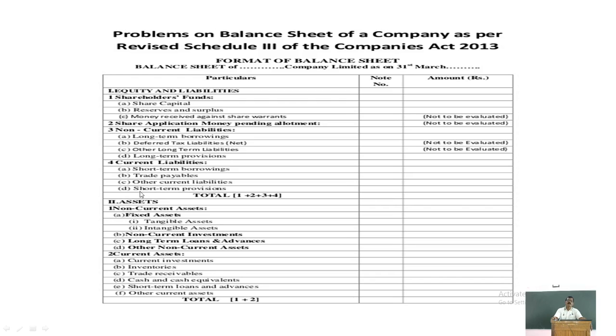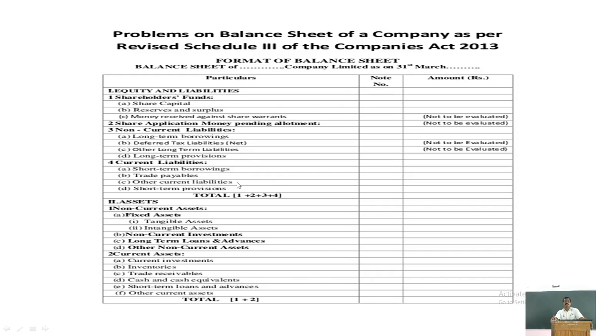And short-term provisions, if there are any, a provision created for 1 year, provision for tax, provision for corporate dividend tax, or provision for dividends, those are shown under the separate heading called current liabilities.